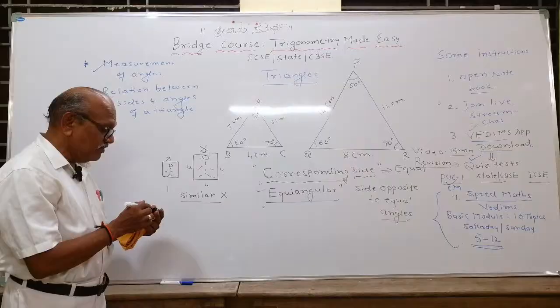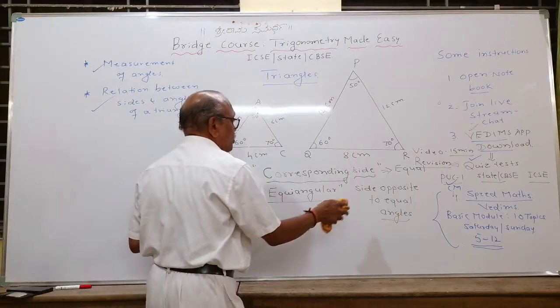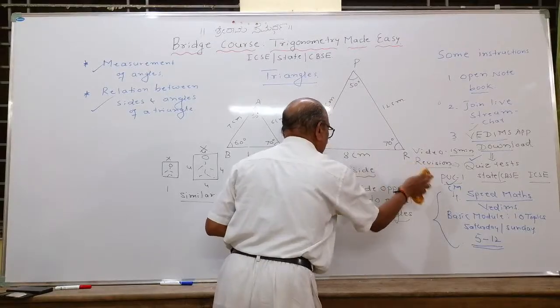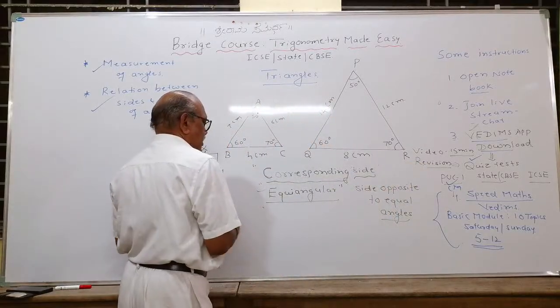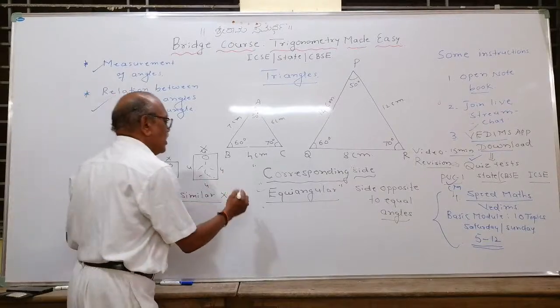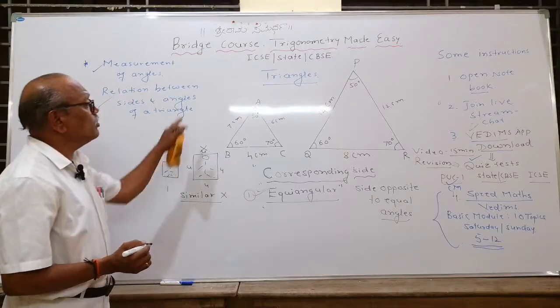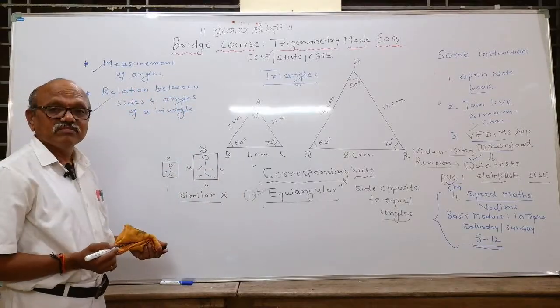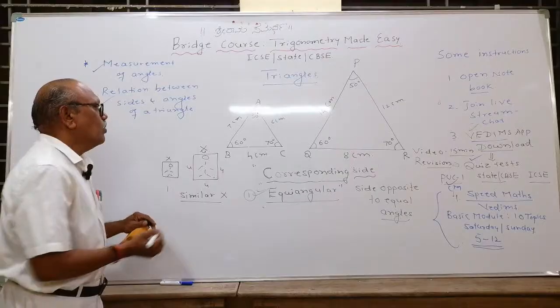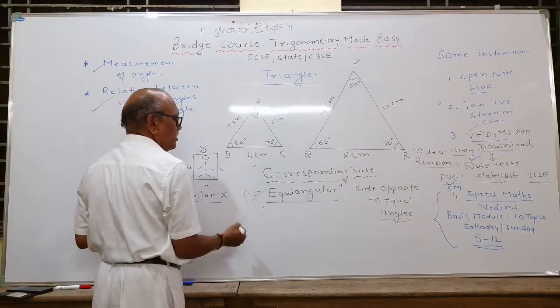But now observe carefully what is the difference in the concept I am going to tell you. Are they equiangular? First question. Yes, they are equiangular. One condition is satisfied. Observe, what about corresponding sides? I will take the corresponding side. What is the corresponding side of 50 degree here in triangle ABC?